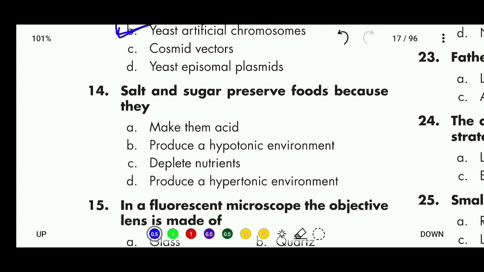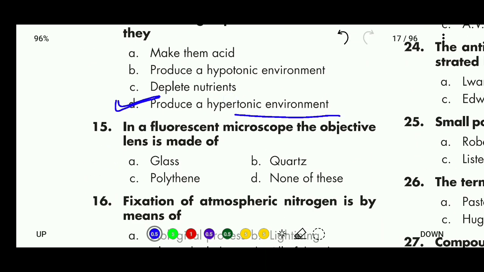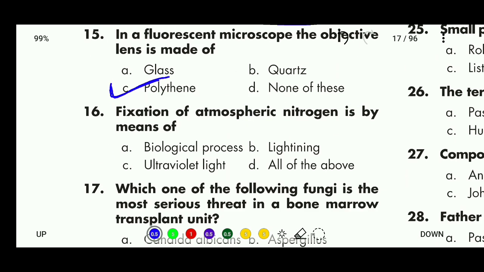Question number 14. Salt and sugars preserve food because they make them acid, produce a hypotonic environment, deplete nutrients, or produce a hypertonic environment. Correct answer is D, produce a hypertonic environment. 15. In a fluorescent microscope, the objective lens is made of glass, quartz, polythene, none of the above. Correct answer is C, polythene.